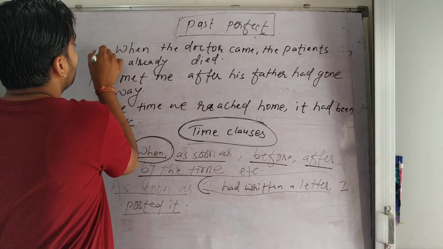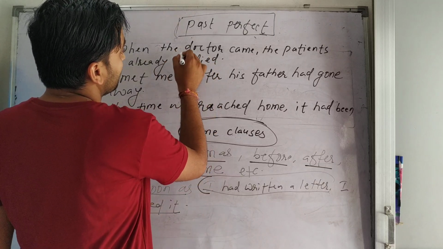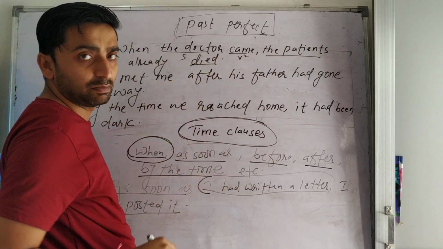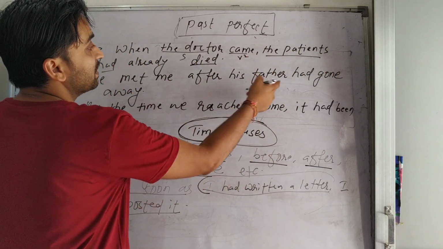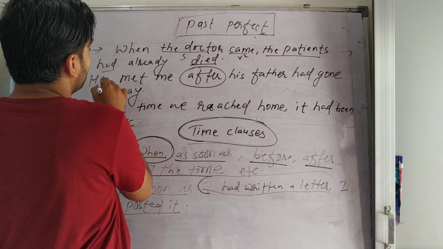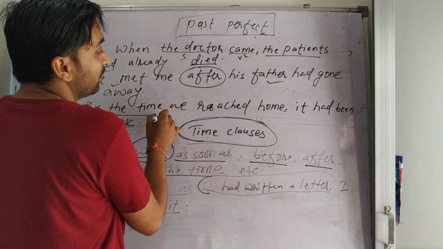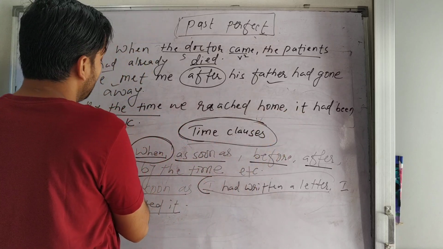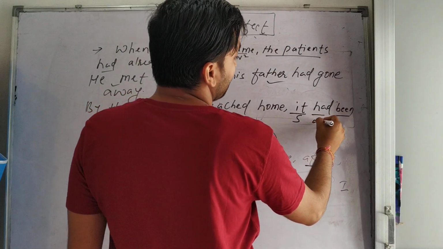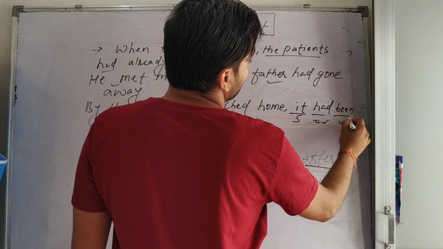See another example. When the doctor came, the patients had already died. So when the doctor came is in simple past, and here is subject plus had plus the earlier past. Similarly, he met me after his father had gone away. So here also the after time clause is used, with simple past and past perfect tense for the earlier past. Similarly, by the time we reached home, it had been dark. So here also you can see subject plus had plus been plus B3.